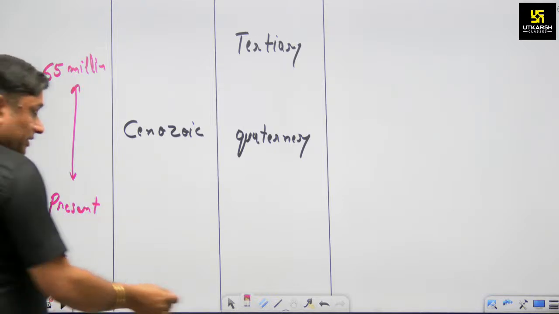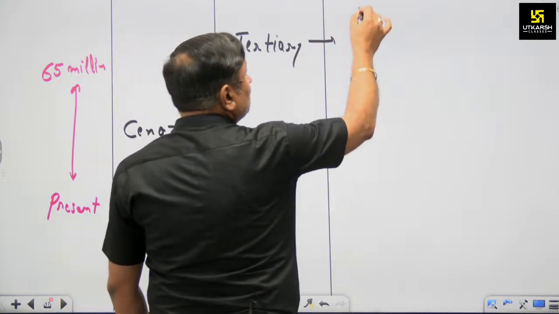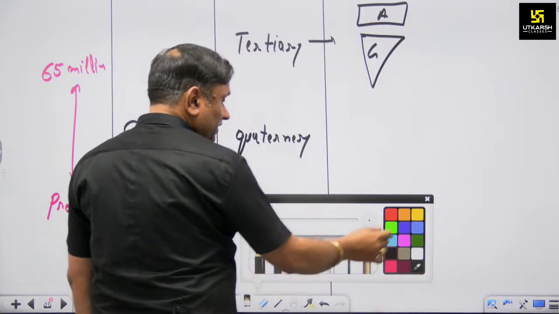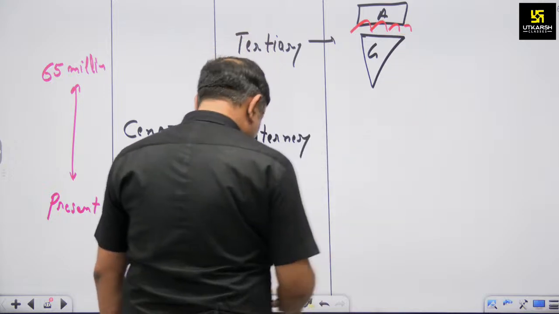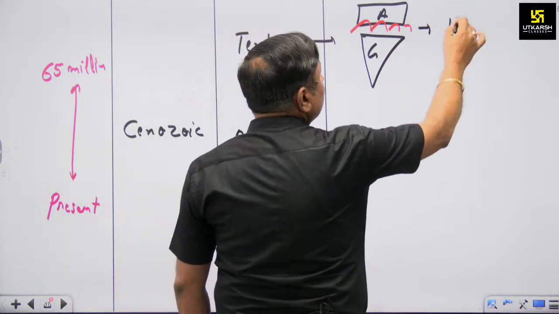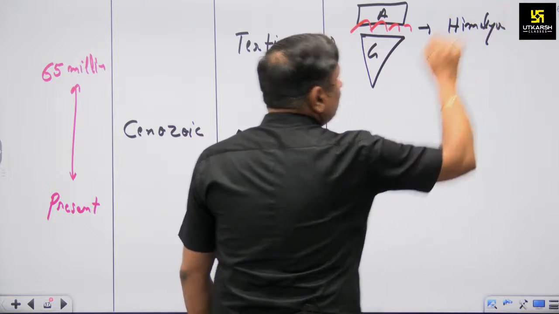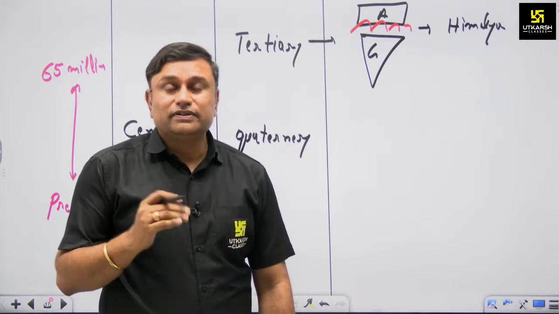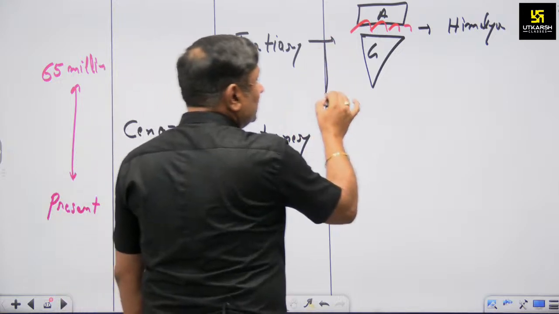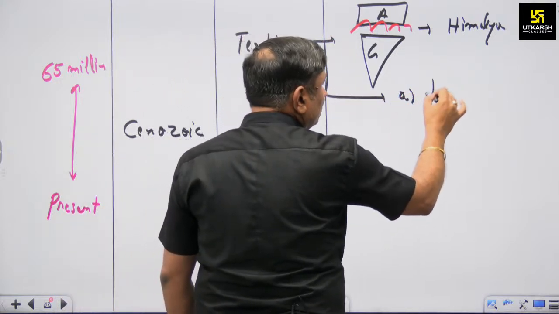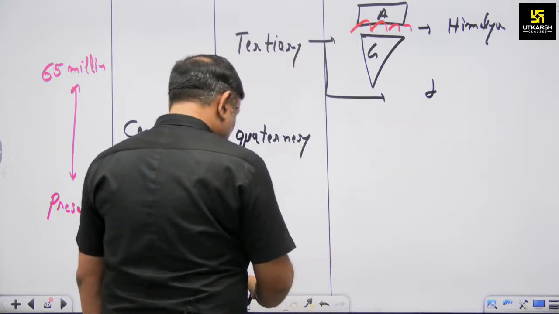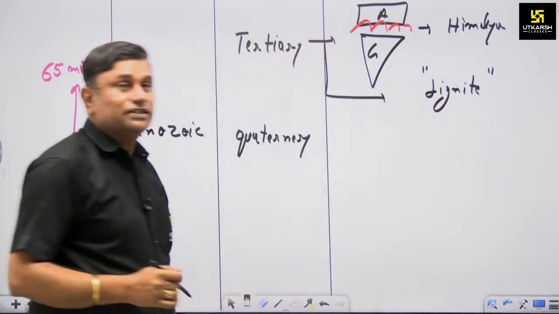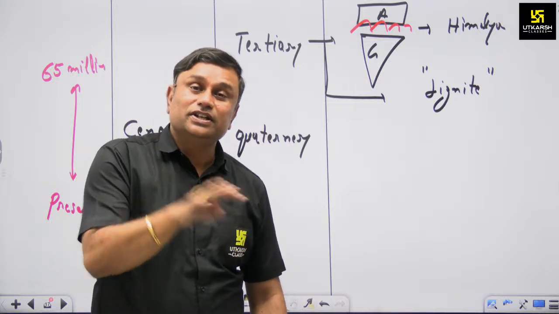Now why is Tertiary famous? Tertiary is famous for the collision of two plates, Gondwana land and Angara land, and due to this convergence there is a formation of Himalaya. So literally the Tertiary is famous for the development of Himalaya. But we are discussing Rajasthan, and in Rajasthan what was developed during the tertiary period? Tertiary period in Rajasthan is specifically for the development of lignite coal. So coal is also found in Rajasthan, but in the form of lignite. It is not found in Gondwana rocks.